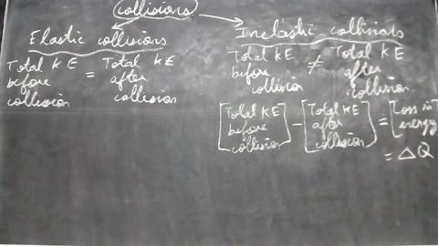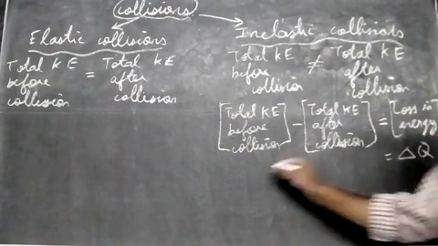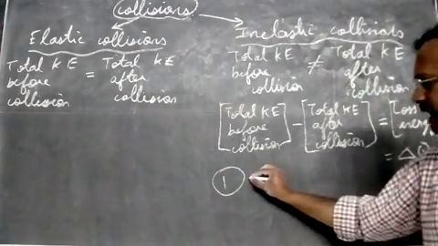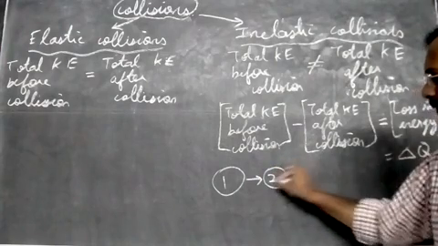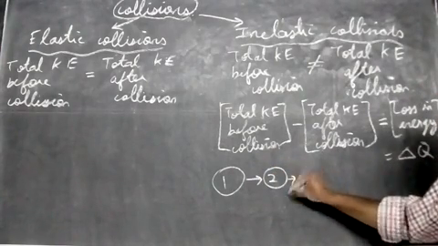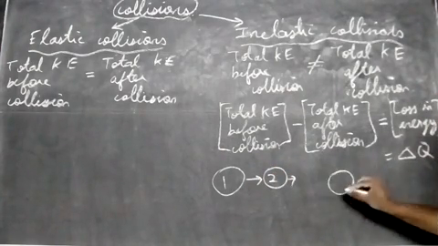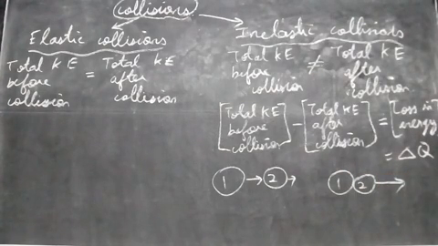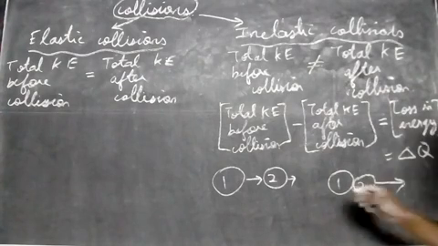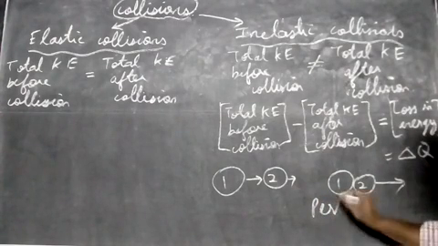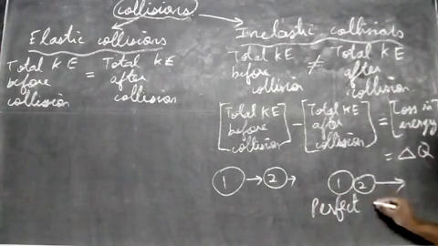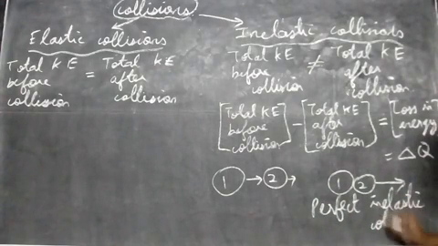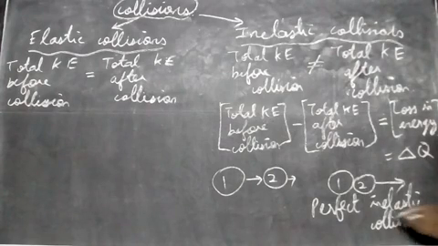Now let's see one more type here. Imagine this is the first object, and it hits the second object. Before collision. After collision, the first object and second object stick to each other and move together. So this we say is a perfectly inelastic collision, or a perfect inelastic collision.